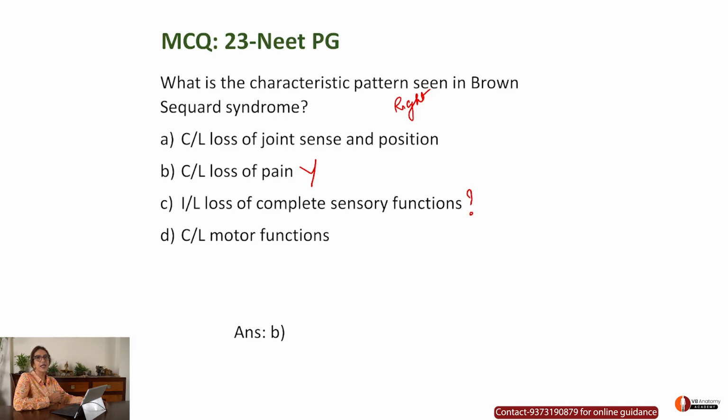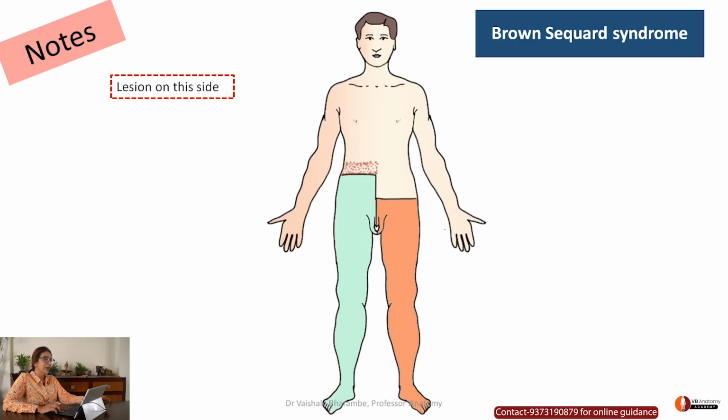Why is this incorrect? It's incorrect because the sense of touch will be carried by the anterior spinothalamic tract on the opposite side, going to the opposite side. Therefore, it will not be complete sensory function. Yes, the sense of touch will be somewhat lost. We've done this earlier, in my lecture I have discussed this with you. So that's how these MCQs will help you to fine-tune your knowledge. So that's Brown-Séquard syndrome. Remember, images work very well for recall.